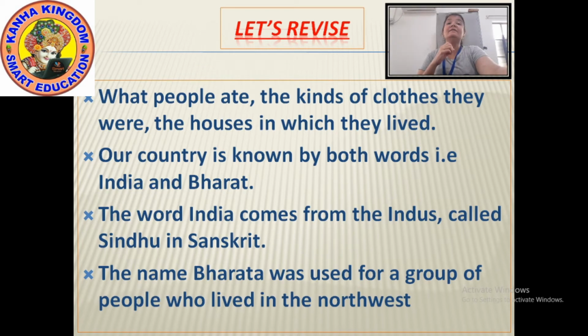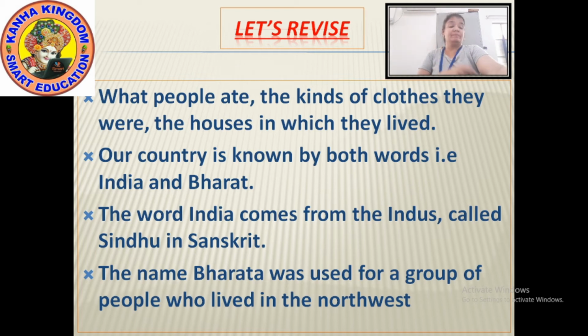We had seen that the people in the ancient times first tried to settle themselves near the banks of the rivers or on the hills. Hills like Suleiman and Kirthar hills, which are in the northwest, Garo hills and Vindhyas mountains. People also tried to settle themselves near the tributaries. Tributaries are the small rivers which flow into the large rivers.